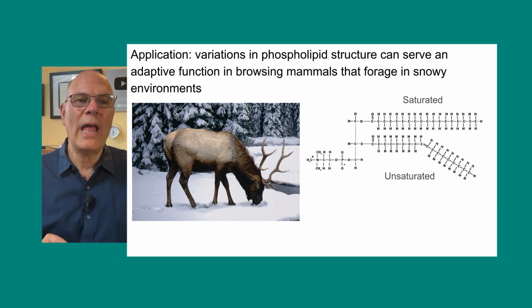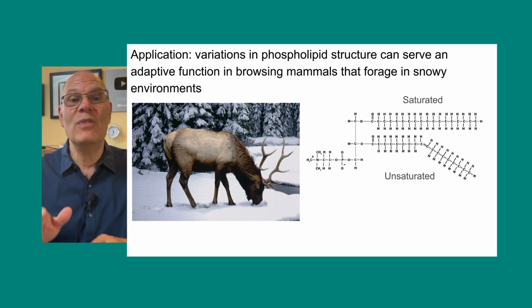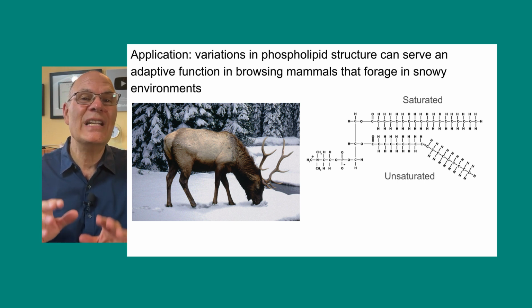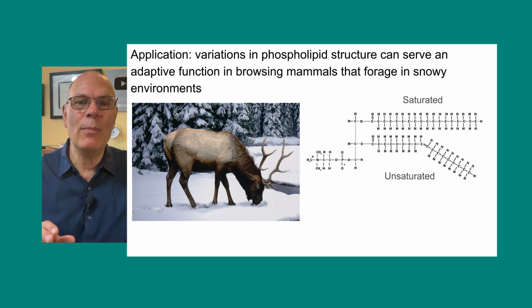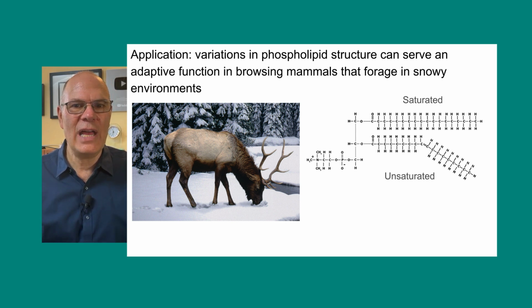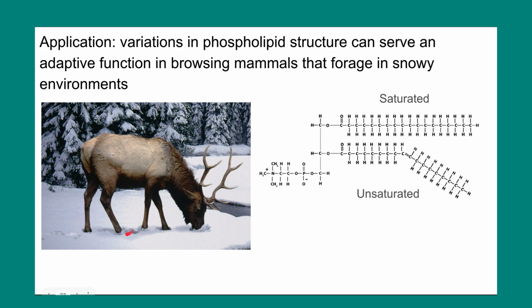Here's a very cool application. Variations in the phospholipid structure can serve an adaptive function in browsing mammals that forage in snowy environments. What's that all about? Here we have an elk, and it's in the snow over here. Now, it's not uncommon among mammals, which maintain a constant body core temperature, for the extremities to get colder than the core. You experience that all the time whenever your hands or feet get cold.